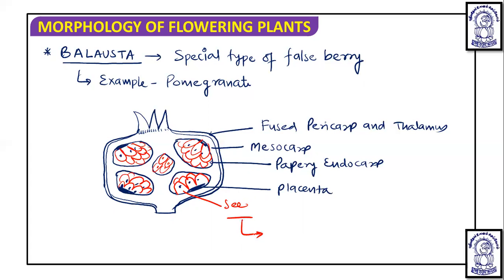But if you see the structure of the seed, in the middle part you will see this is the inner seed coat, and over which you will see the whole pulpy testa. Okay, so this is the whole seed.